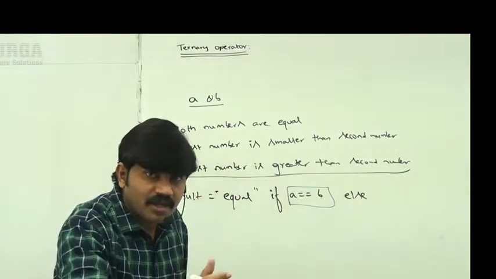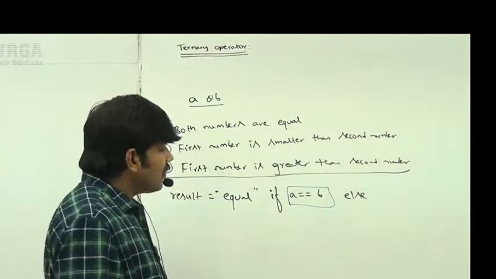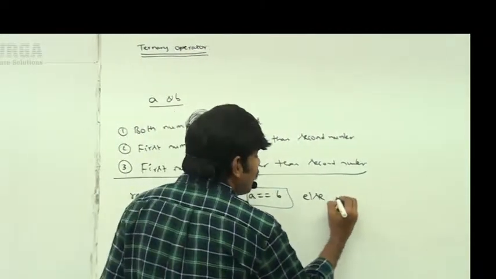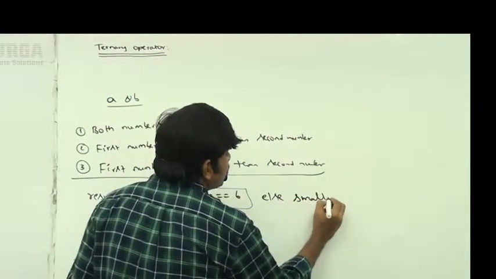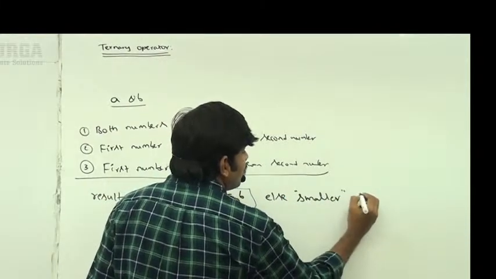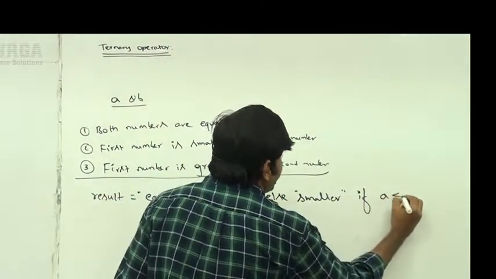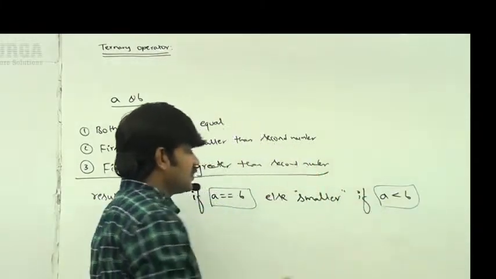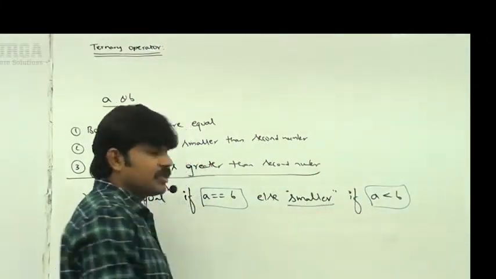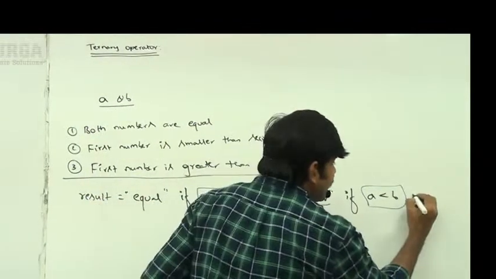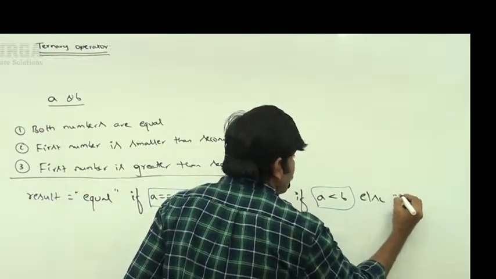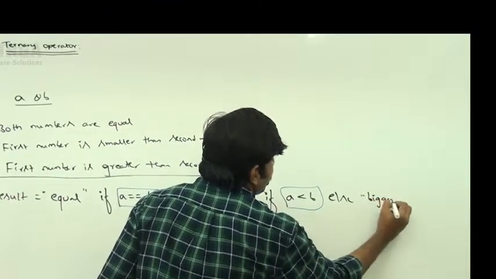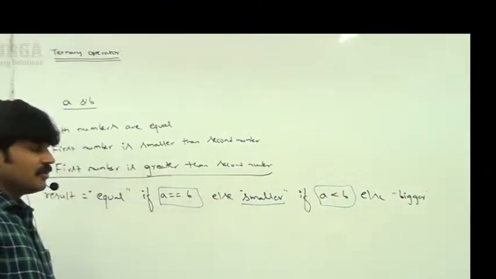I'm trying to print smaller if A is less than B. If A is less than B, then we require to print smaller, else bigger. Yeah, wonderful.